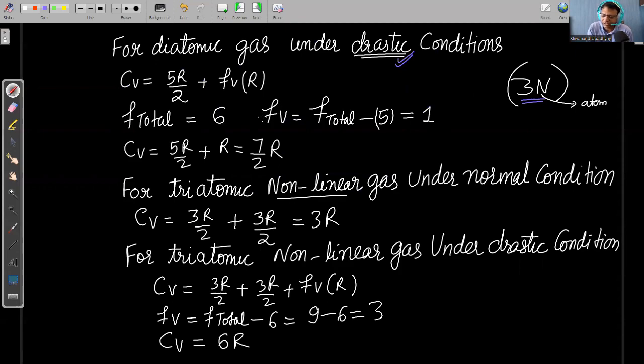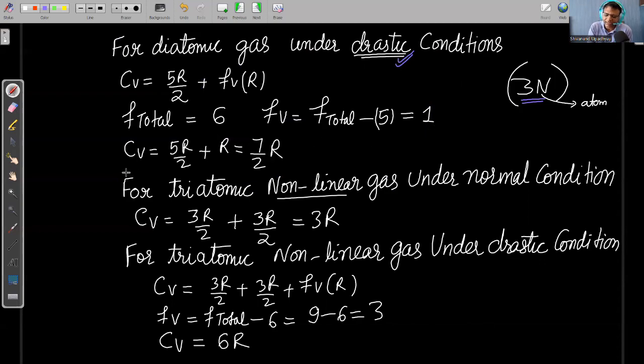So we can calculate that translational degree of freedom is 3. In a linear molecule, rotational is 2. So total translational plus rotational is 5. So if I calculate that, what is the vibrational degree of freedom? Vibrational degree of freedom is equal to total degree of freedom minus 5, which is 6 minus 5, equal to 1.